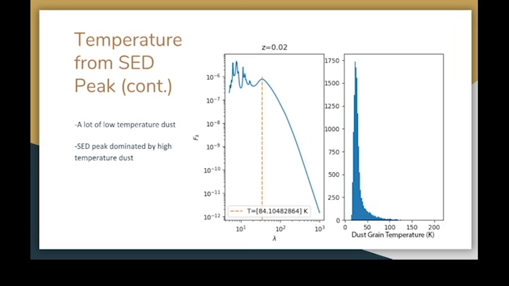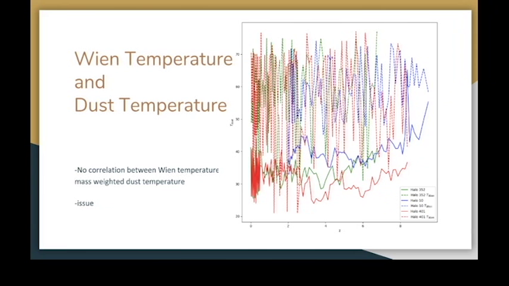So now looking at the SED as well as the histogram of the dust grain temperature, we see that there's a lot of low temperature dust, but the SED peak is dominated by high temperature dust. So when you compare the dust temperature from the peak of the black body to the dust temperature from the simulations, you find that there's really no correlation between the mass-weighted dust temperature and the temperature from the SED peak. This becomes an issue.